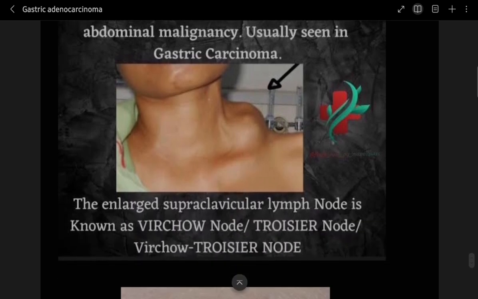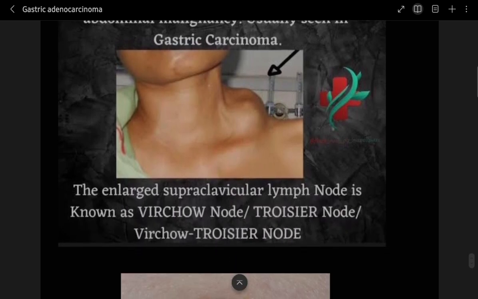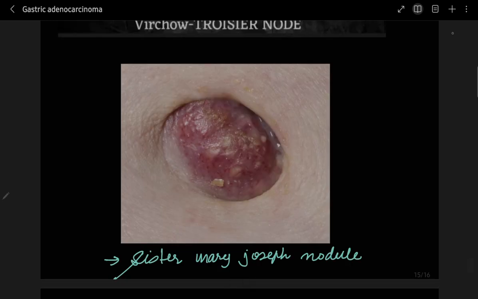And this enlarged supraclavicular lymph node is known as Virchow's node, Troisier node, or the Virchow-Troisier node too. Now we have discussed the spread through the lymphatics, which is the Sister Mary Joseph nodule. You can see this. So that's not the end. We also have the comparison of the benign and the malignant.